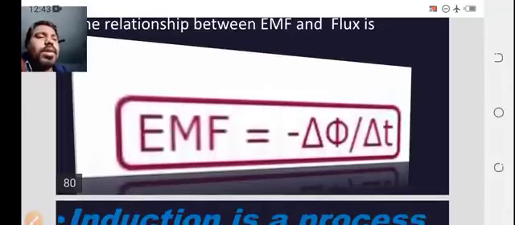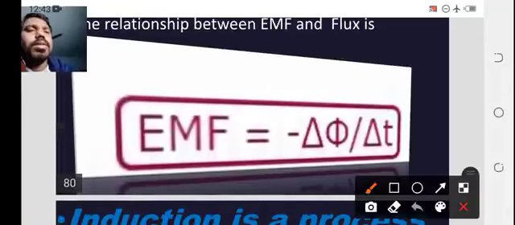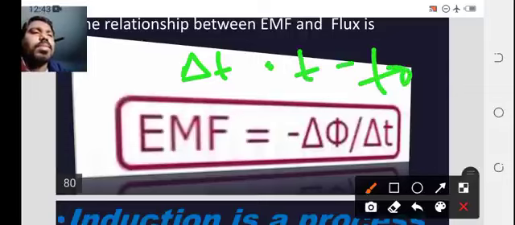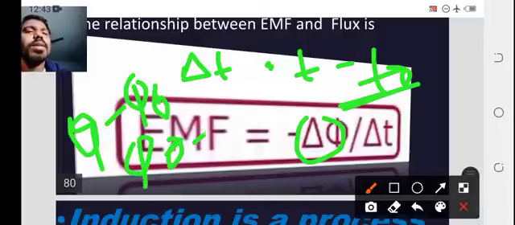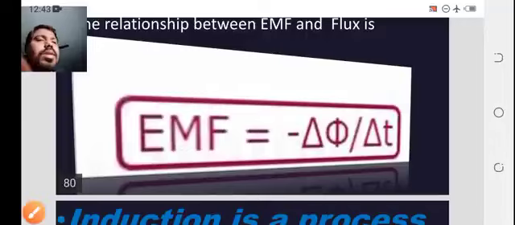So delta t is nothing but t minus t naught, that's simple. But here phi must be phi minus phi naught, and why are we taking the formula in reverse form, phi naught minus phi. So EMF equals minus del phi by delta t.